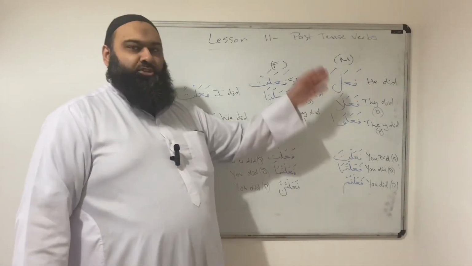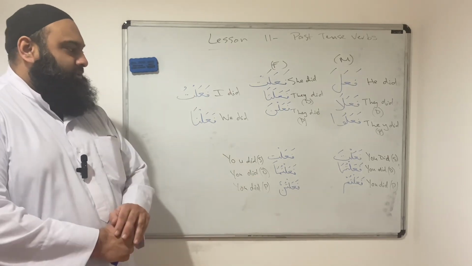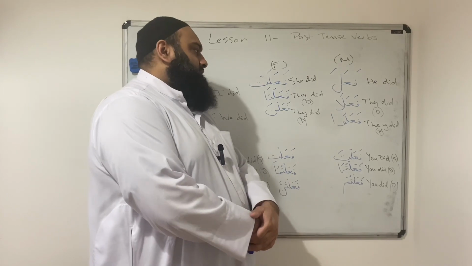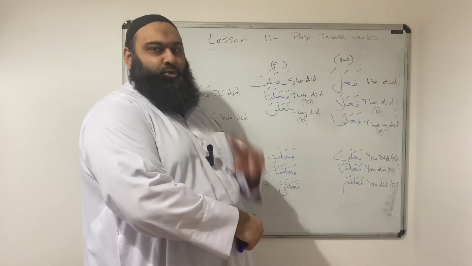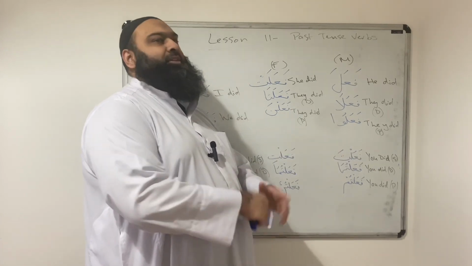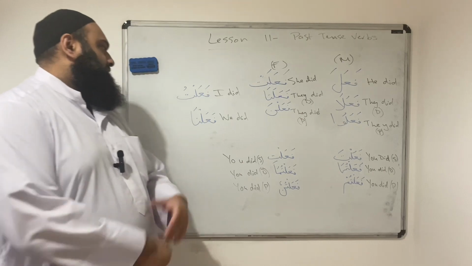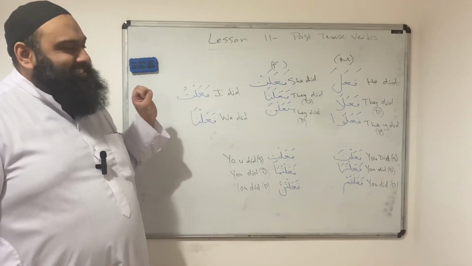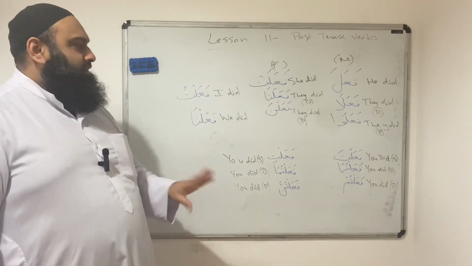So what you need to do, you just need to learn these, and these can be applied to any verb. You'll just add the alif, for example. So ja'ala would mean they made, two people. Ja'alu is that they made three or more men. Okay. Ja'altu, I made. So you can insert essentially any verb into where the fa, ain and lam is, and you can conjugate whatever you want.